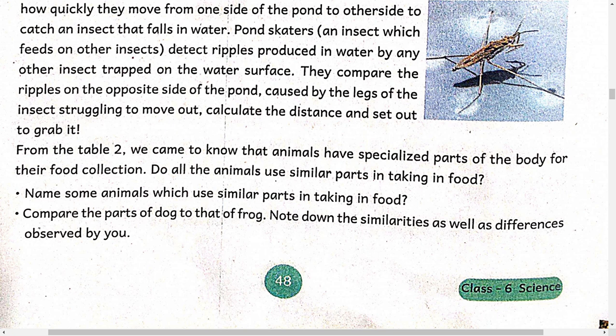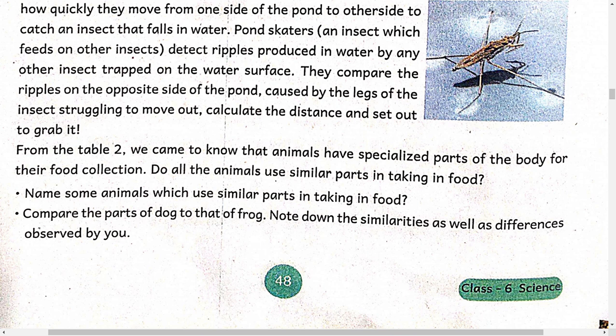So what does the dog use? Dog uses the smell sense to track the food, whereas frog has a smell organ in the roof of its mouth called the Jacobson organ. Frog has a Jacobson organ, so this organ will detect the food. Where is it present? It is present on the roof of their mouth.